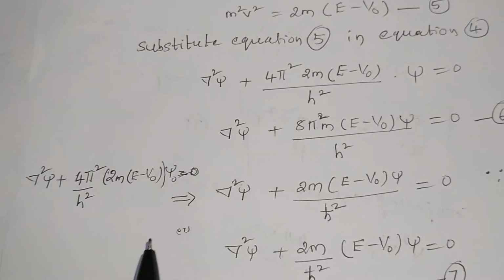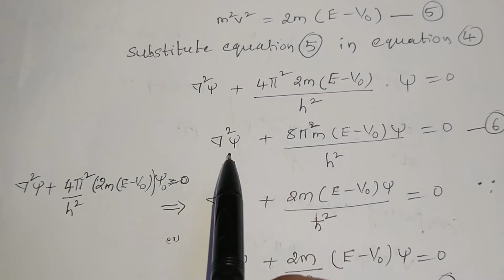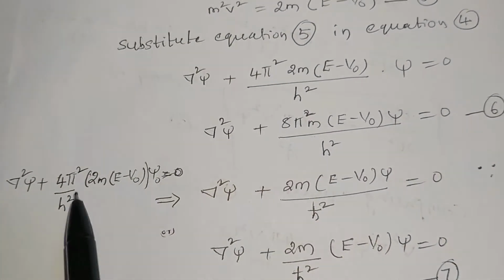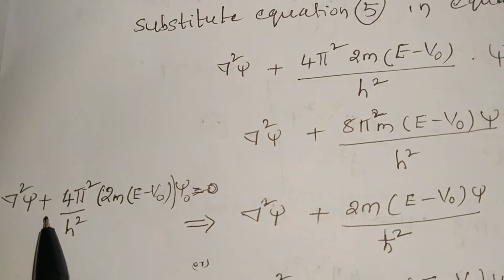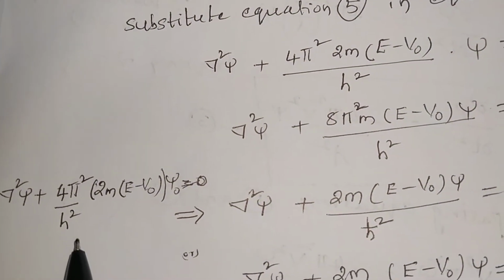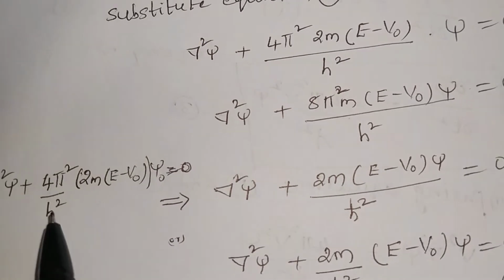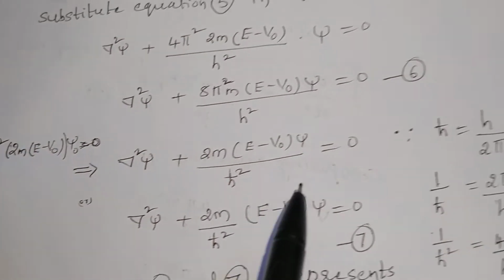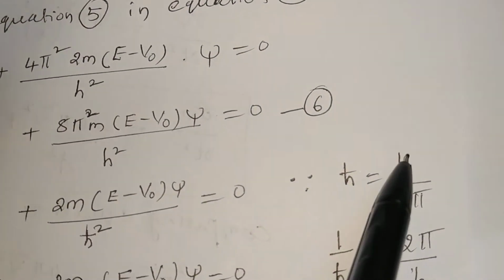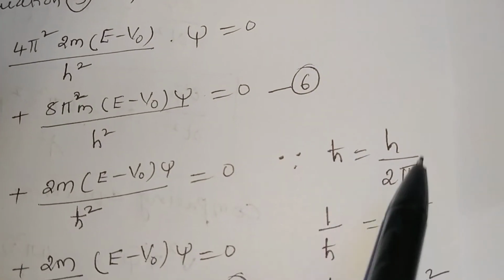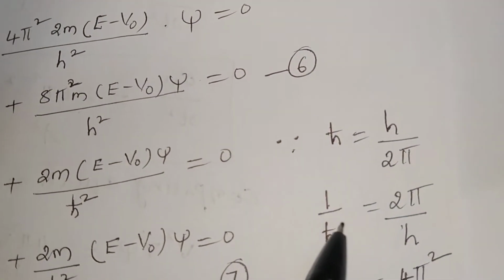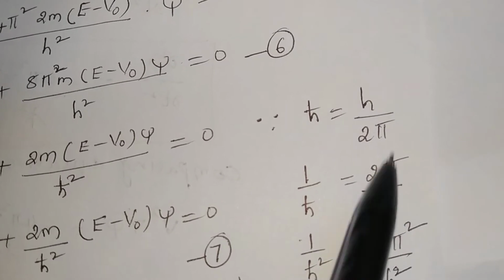This is equation 6. Now for convenience, we write this equation like this: del square psi plus 4 pi square by h square into 2m into E minus V naught into psi. Here h cross is equal to h by 2 pi, you know. Taking the reciprocal, 1 by h cross is equal to 2 pi by h.